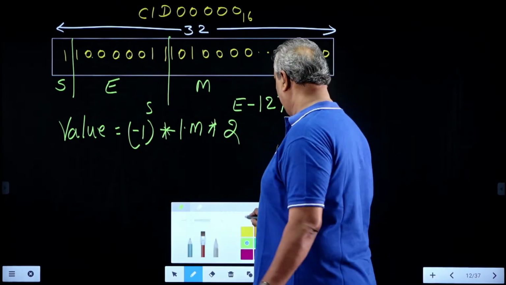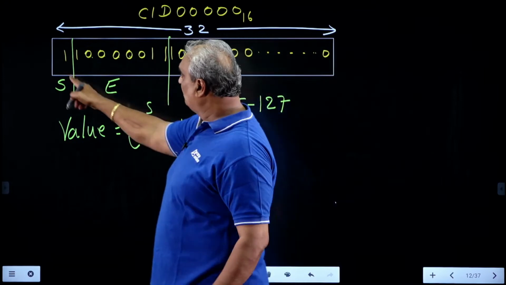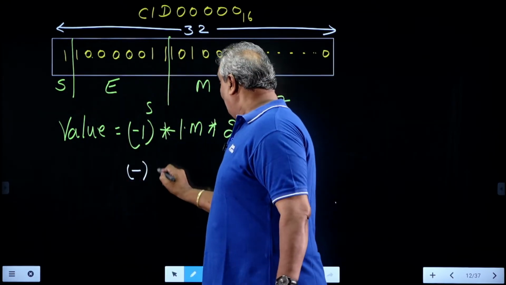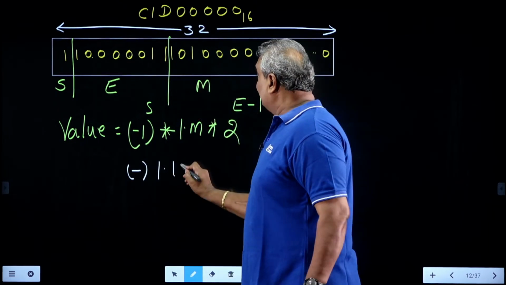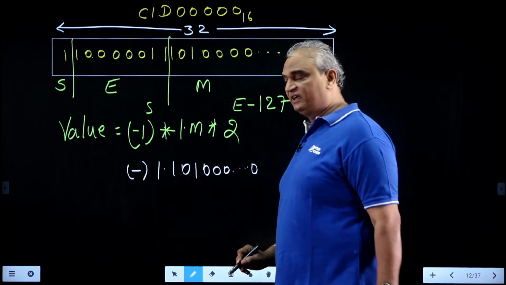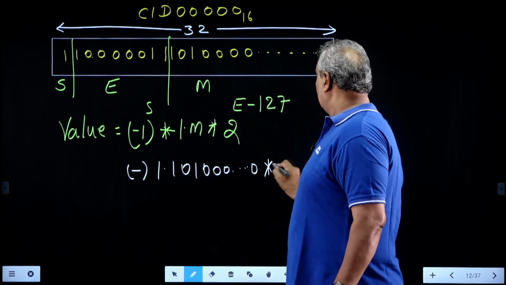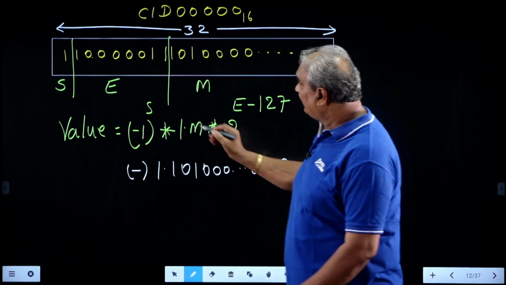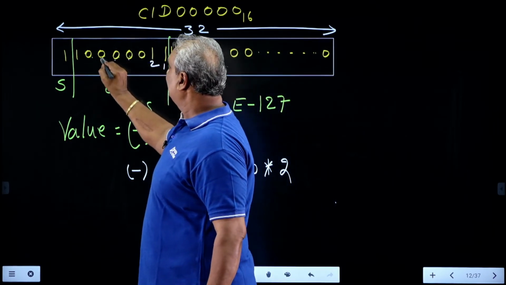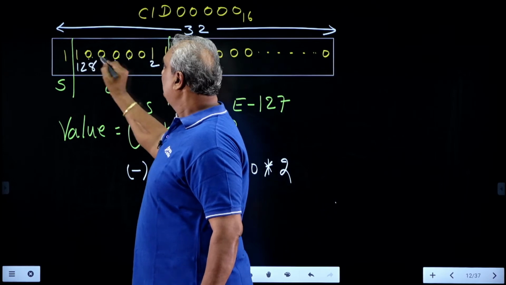Then -1 whole power 1 is nothing but minus. 1.m is nothing but 101000 up to 23 bits into 2 power. Here capital E value is nothing but 1, 2, 4, 8, 16, 32, 64, 128.